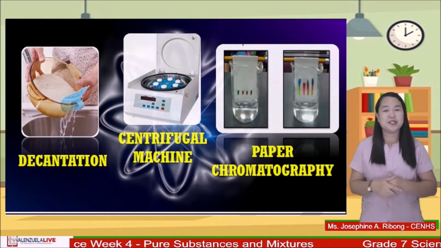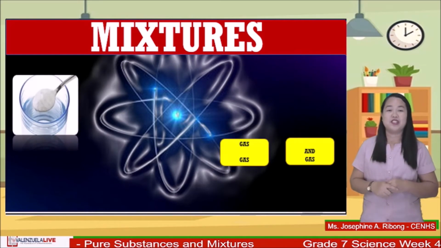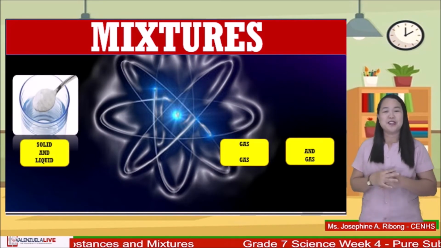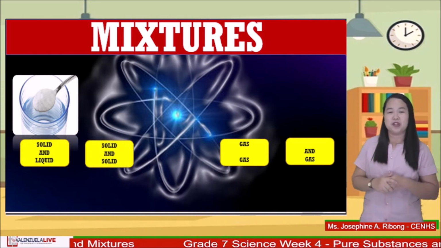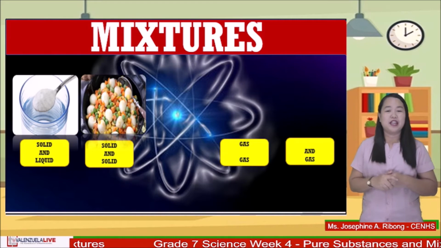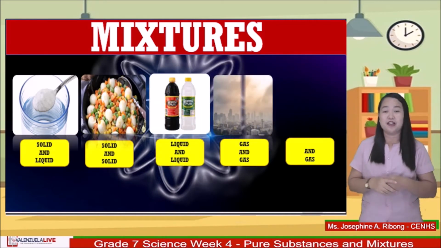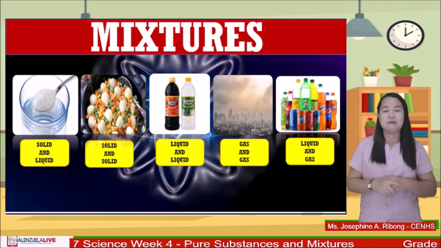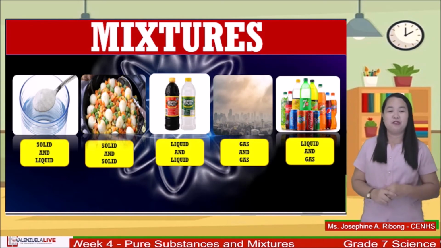When we say mixtures, it does not always involve solid and liquid, just like in the salt water solution. A mixture can also be a combination of solid and solid, like mixed vegetables; liquid to liquid, like vinegar and soy sauce; gases to gases, like air; and a combination of liquid to gas, like sodas. In these examples, we can say that mixtures can be in different forms.